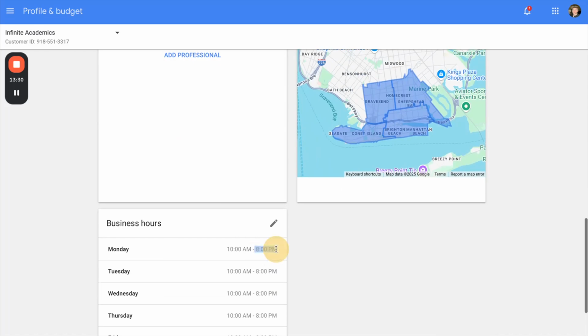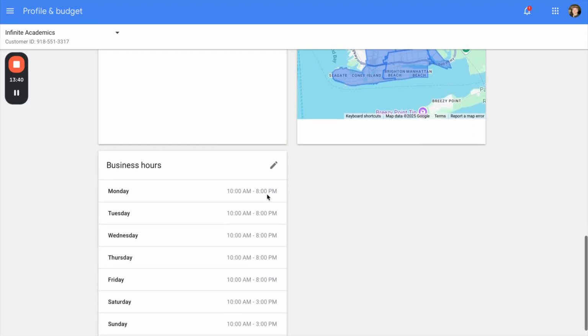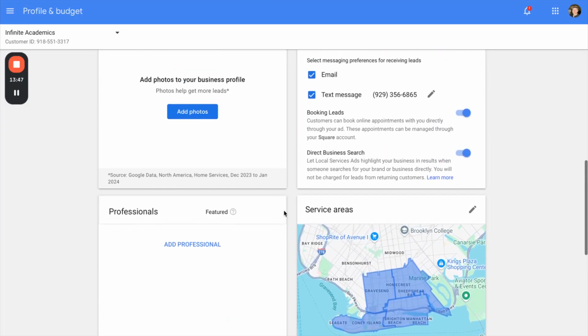If you don't answer these calls for hours, or you don't get back to leads for a day or two, they're going to penalize you on the back end, and your ads will not serve really. Like, they're going to really slow down and you will notice it. So just keep that in mind. Don't make this 24/7 if you really can't answer a phone call at 11 p.m., right? So be careful with that.